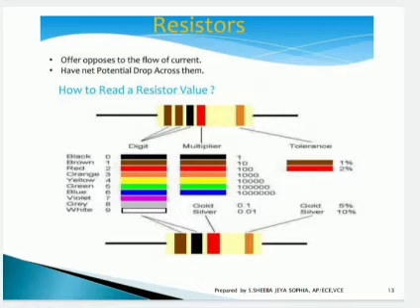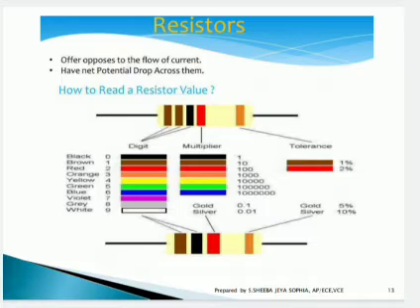We have seen the resistors in the first semester itself. You will have seen about these resistors. You have learned the color coding of these resistors also. Black is indicated as 0, brown is 1, red is 2, orange 3, yellow 4, green 5, blue 6, violet 7, grey 8 and white 9.